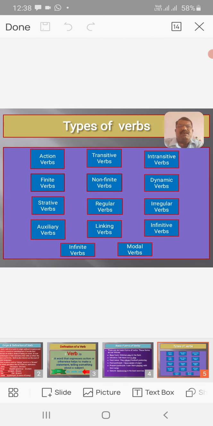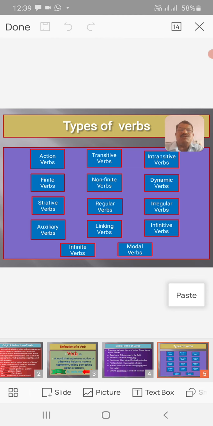Then, in English, there are types of verbs. For example, action verbs, transitive verbs, intransitive verbs, finite verbs, non-finite verbs, dynamic verbs, stative verbs, regular verbs, irregular verbs, auxiliary verbs, linking verbs, infinitive verbs, infinite verbs, and modal verbs.